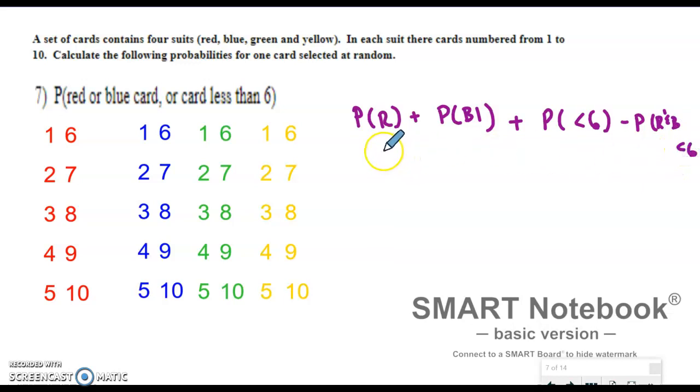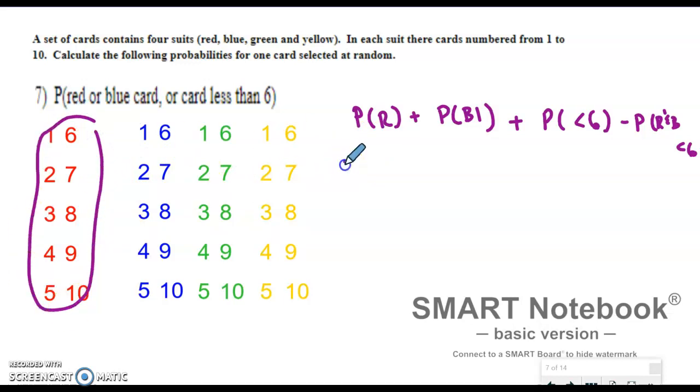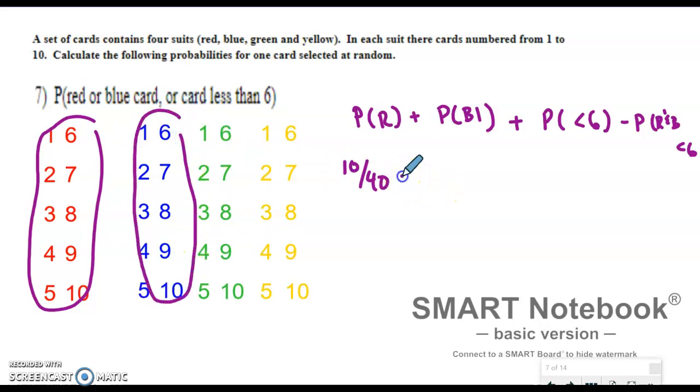Okay, so how many cards are red? Looks like there's 10 of them. These are all the reds. So we have 10 out of 40. Now, how many blues are there? Once again, it looks like we have 10 out of 40.